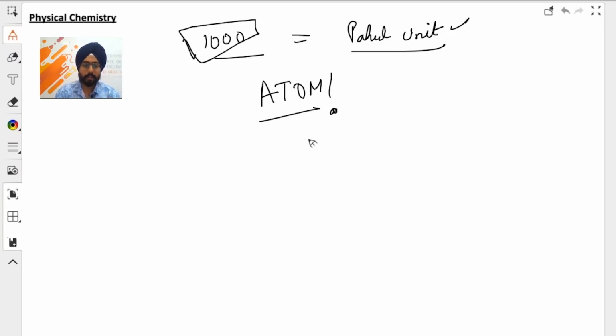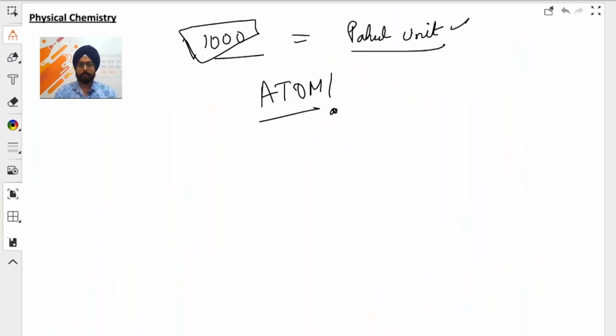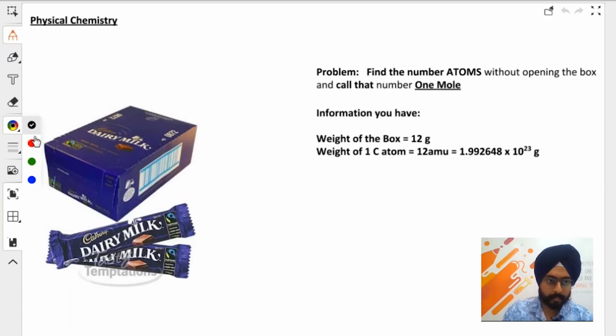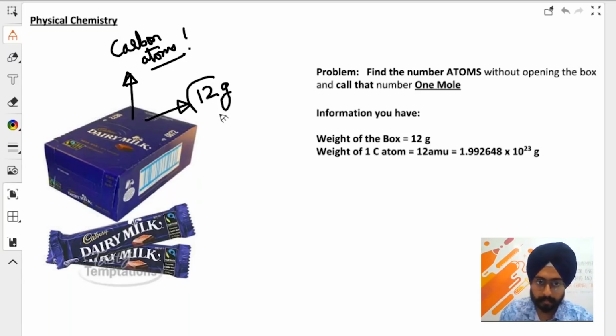So the way we will count them is by using this particular method of chocolates. Okay, so moving here, assume that this particular box is a box of carbon atoms. The information that is given to you is that this box weighs 12 grams. This box is full of carbon atoms. This box weighs 12 grams. And if you look at each and every chocolate that is there in this box, it is basically one carbon atom.